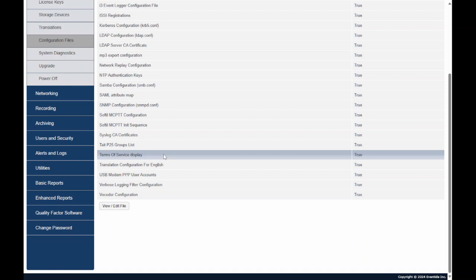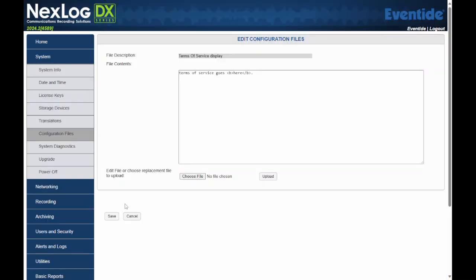So once you have that enabled in the previous section, you'll come here, View Edit File, and replace the word here with whatever verbiage you want to show in your Terms of Service display. Once that is entered, click Save, and it'll upload to the recorder. And that's all it takes to set up a Terms of Service display for your users in MediaWorks.